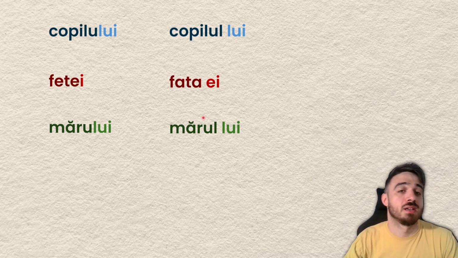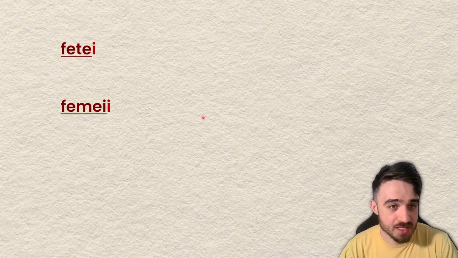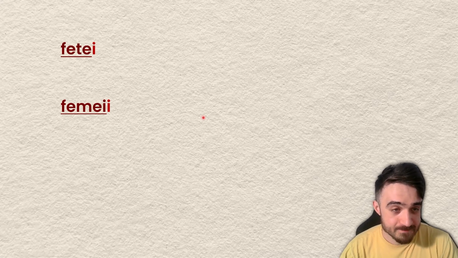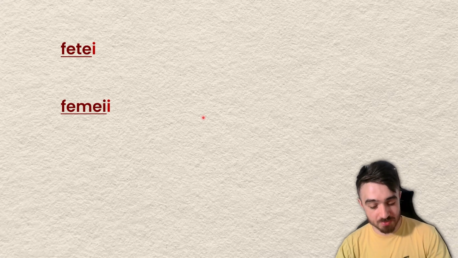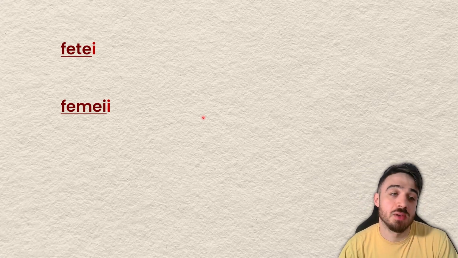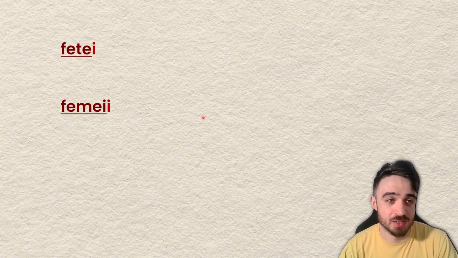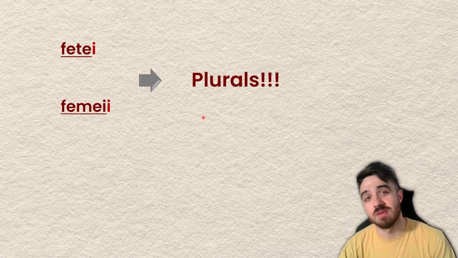But one thing is very specific here, and that is fetei and femei. Did you notice the difference? Yeah, we mentioned it a second ago. It's plural. This is one of the biggest confusions and biggest problems when people learn B1 Romanian. They forget about the plural of the feminine noun. But don't worry, this is something we're going to cover extensively in the next lesson.